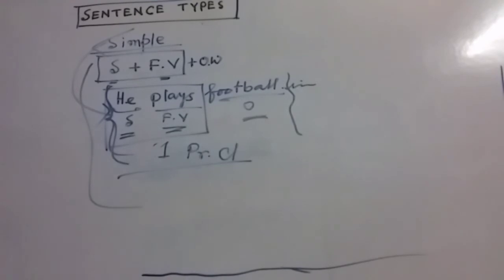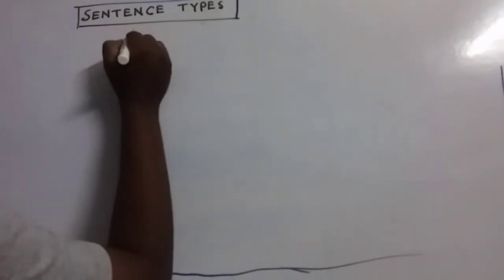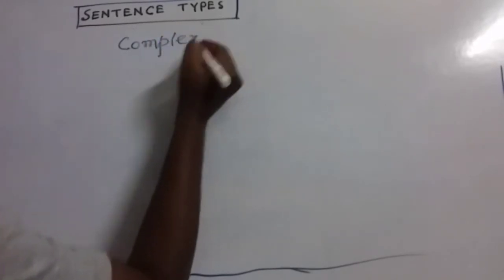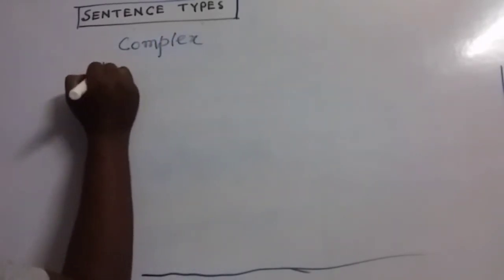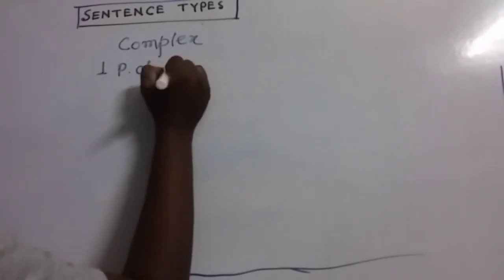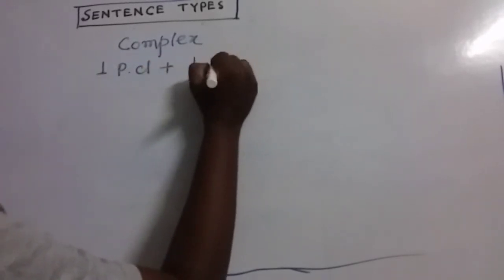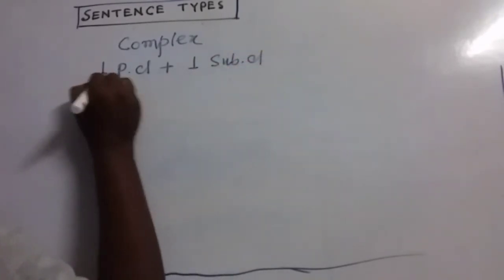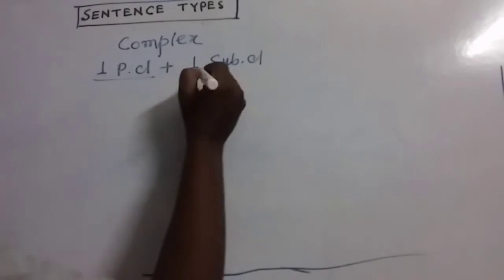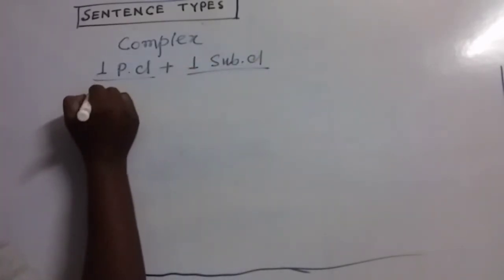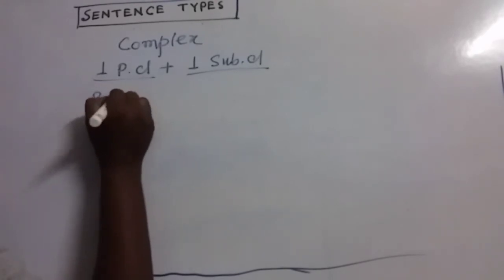Now think about the complex sentence. Friends, complex sentence means there will be one principal clause and one subordinate clause or dependent clause. That means one principal clause and one subordinate or dependent clause. Just like this one, I have given you this example.